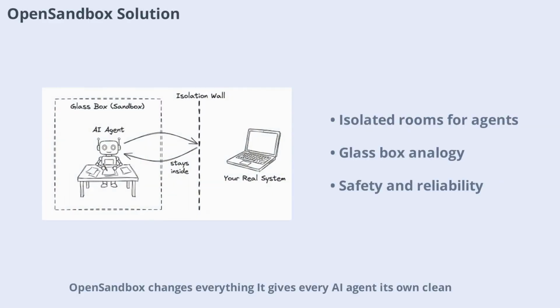Open Sandbox changes everything. It gives every AI agent its own clean, isolated room to work in. Think of it as a glass box. The agent can see everything and do its work, but nothing escapes the box. When the task is done, you throw the box away, and everything inside disappears. This approach ensures that your files and systems remain untouched, no matter what the agent does. It's a game changer for AI safety and reliability.